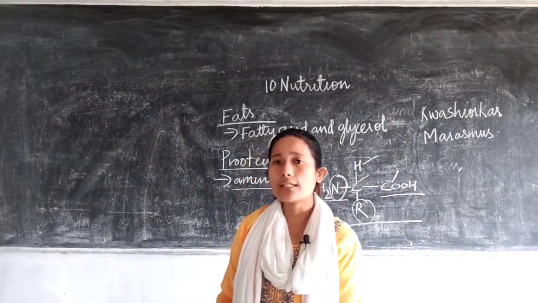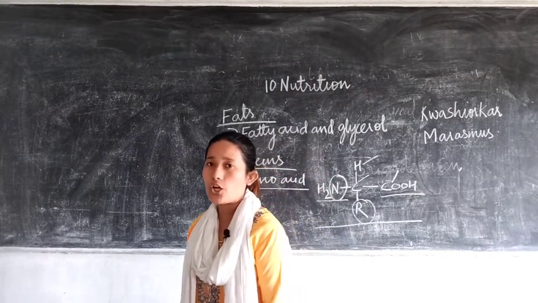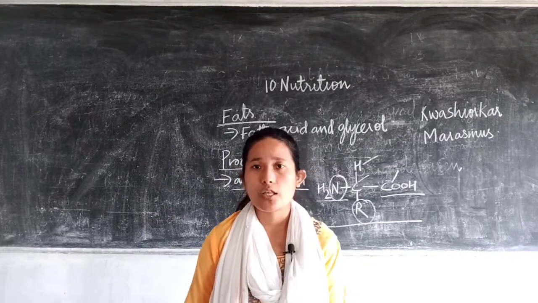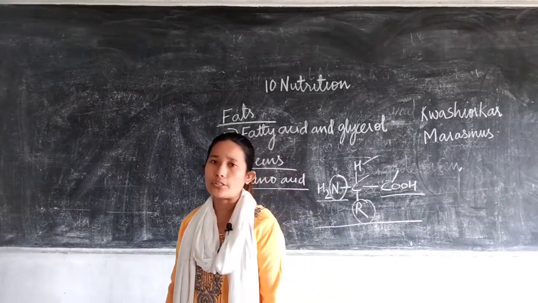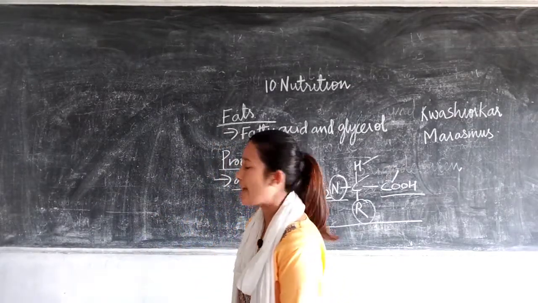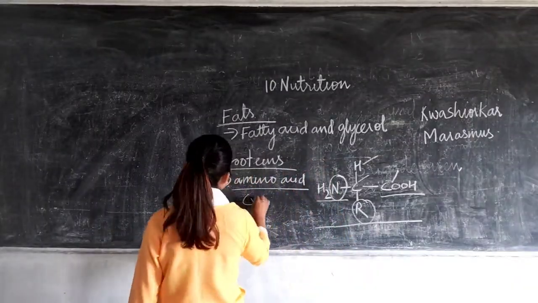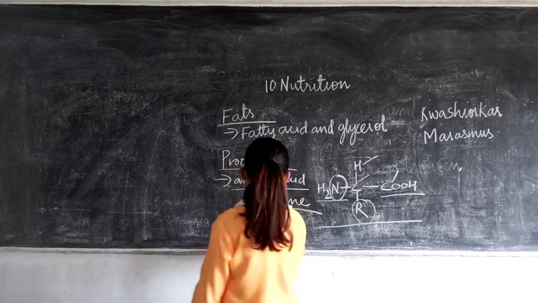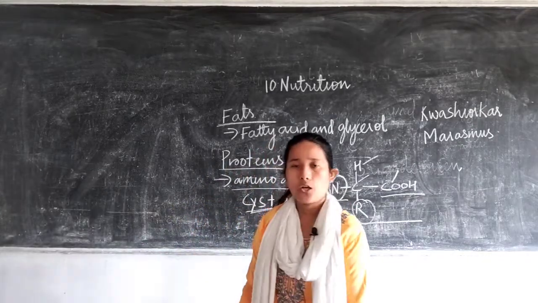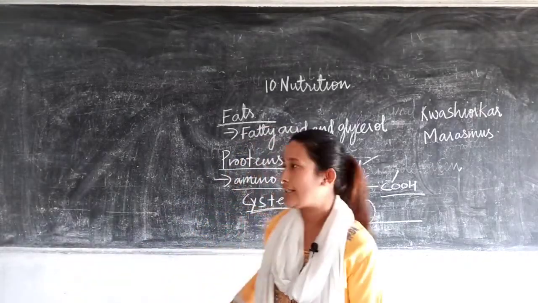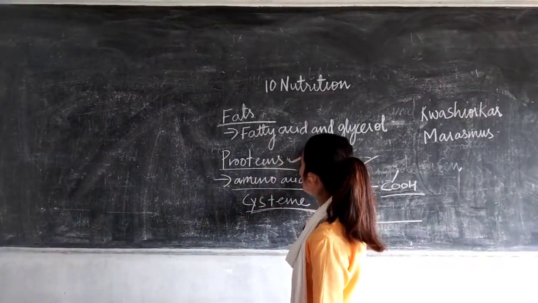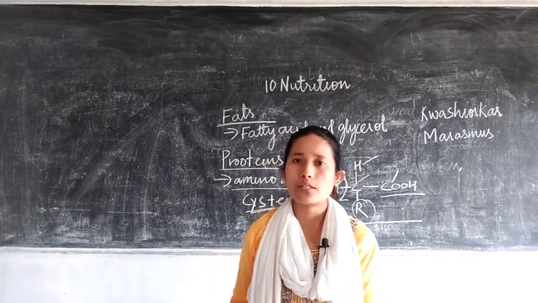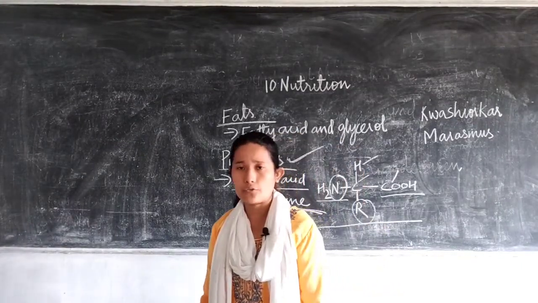Other than nitrogen, some proteins also have other elements like sulfur and phosphorus. One example of an amino acid having sulfur is cysteine. Now the function of protein, like I told you, is that it is a building block and helps in growth and repair of different types of tissues.